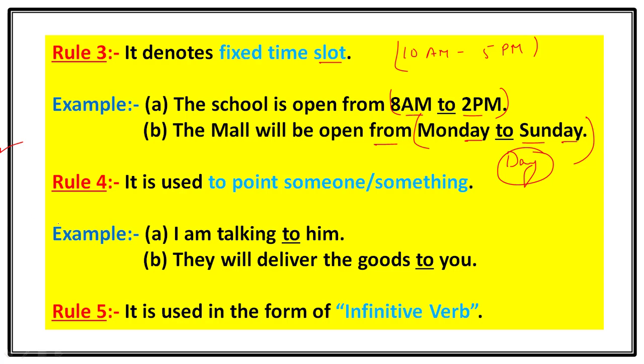Let's proceed to rule number 4. It is used to point someone or something. When you are calling someone, when you are pointing towards someone or something, you will use to as a preposition. Let's take an example. I am talking to him means you are pointing out to someone, and saying that I am talking to him. So you will use to as a preposition.